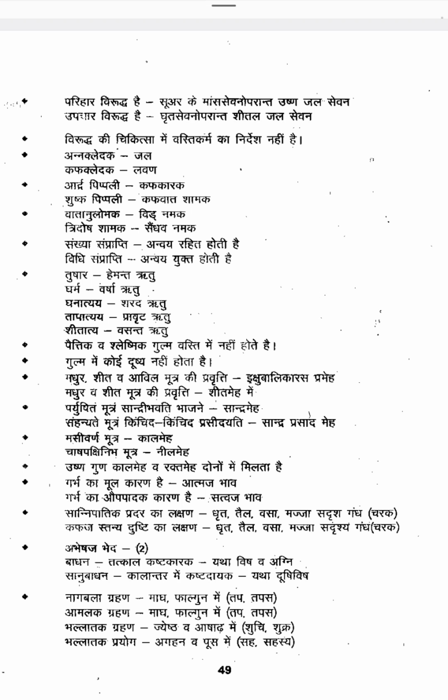Then Sannipataja Pradara Lakshana. In Sannipataja Pradara, Ghrita, Taila, Vasa, Majja, Sadrisha Gandha will be there. If excessive bleeding is happening and Tridosha Lakshanas are there, then the Pradara blood will have some smell. Which smell? Ghrita, Taila, Vasa, Majja, Sadrisha Gandha you can see in Sannipataja Pradara Lakshana.